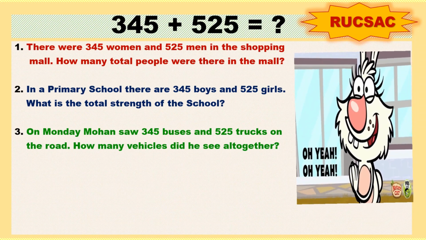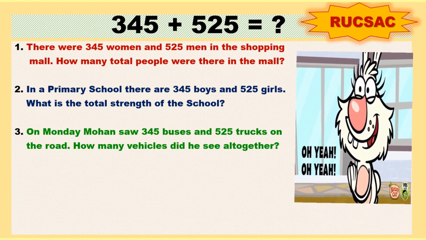How many vehicles did he see altogether? Now here the word vehicles is used for buses and trucks, and altogether is used for addition. Yes, so easy. We have framed three stories.